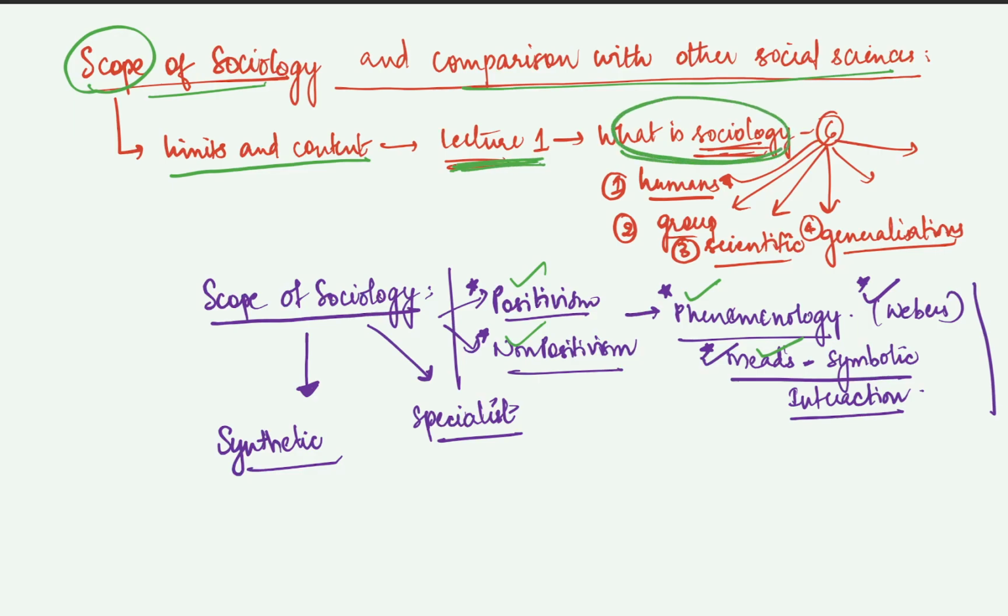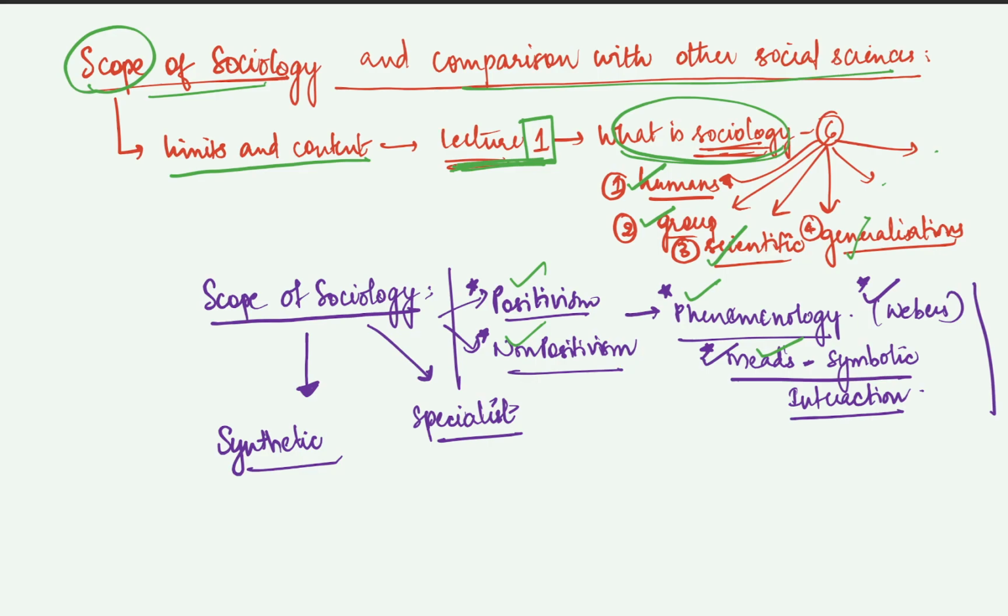We did this about what sociology is, wherein I discussed around 6 to 7 points as to what sociology actually deals with. The first point is that it deals with humans, then it deals with groups of humans, not a single human being. Then it is a scientific discipline, and then it focuses on generalization. There were other small points that you can look at in the first lecture. The link to the first lecture will be provided in the description of this video.